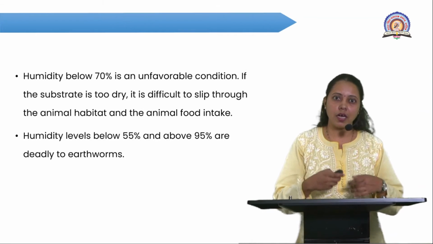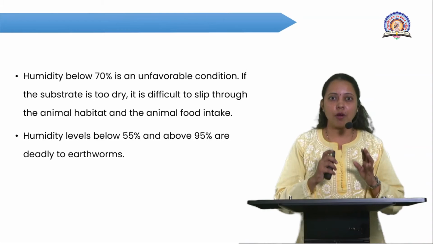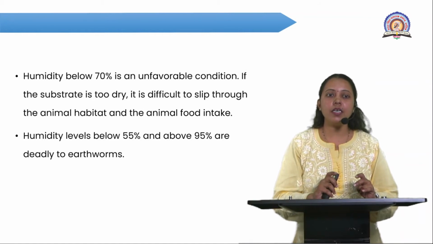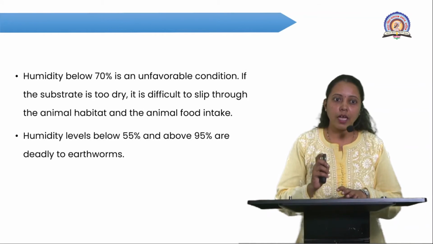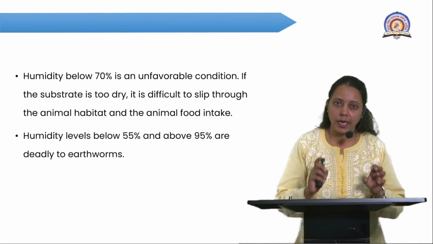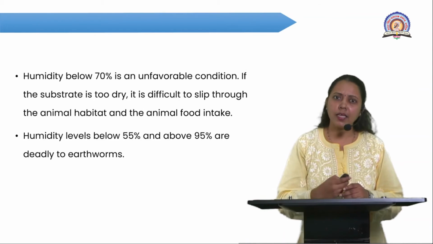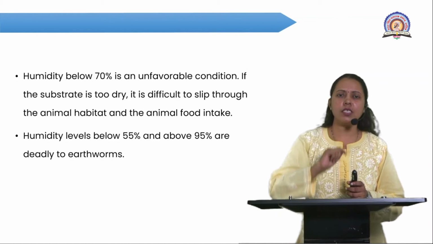The soil is again not good for the survival of the worm's body. If the substrate is too dry, it is difficult for the animal to slip through its habitat and reach its food. So how can the worm take its food if the soil is dry, and it cannot crawl on the surface of the soil?